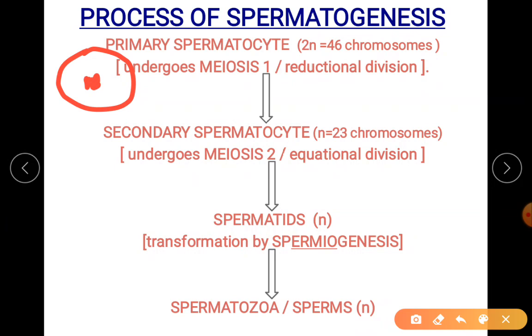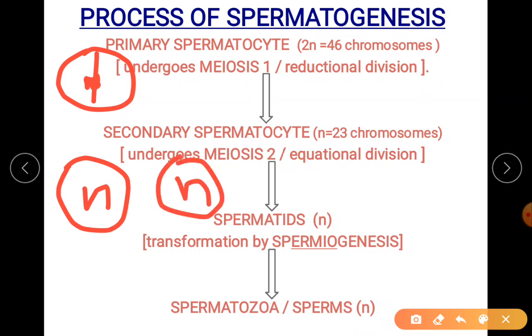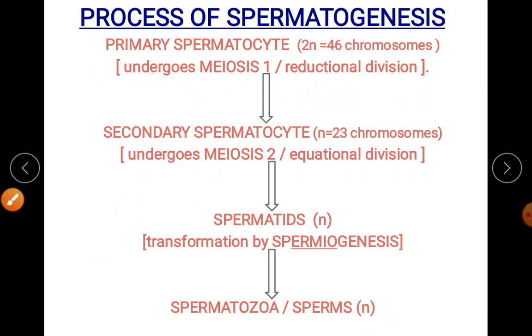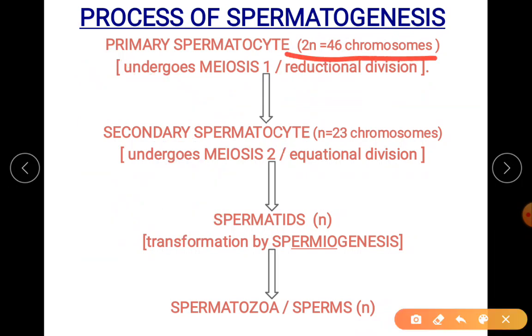This nucleus will divide to produce n and n, and these two haploid cells are called secondary spermatocytes. So your primary spermatocyte is diploid. It undergoes reductional division to produce haploid secondary spermatocytes. So 2n has reduced to n.